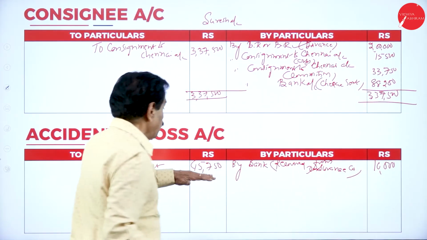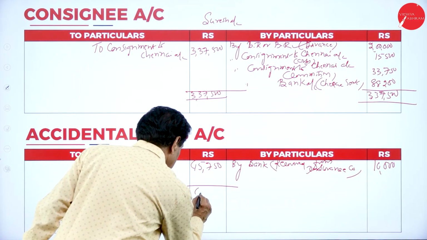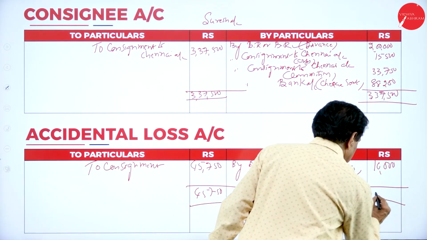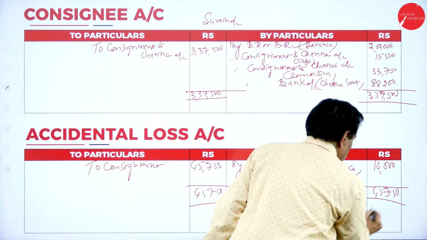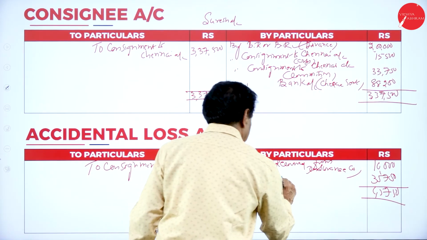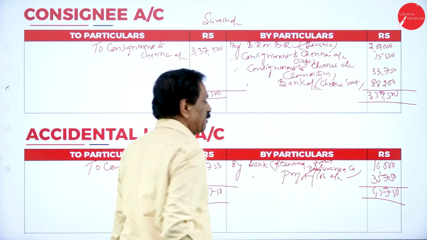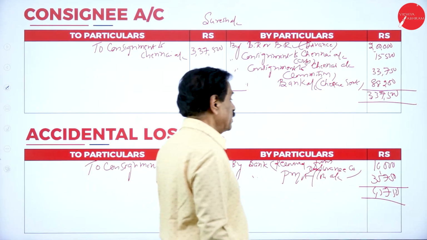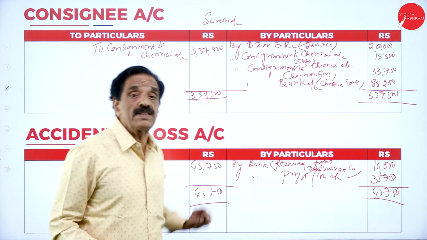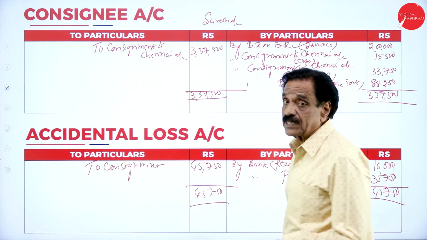What's the total loss? 45,750. How much you recover? 10,000. Difference is 35,750. By profit and loss, 35,750 is the loss. Out of 45,750, how much recovered? 10,000. How much could not be recovered? 35,750. Hope you can understand this point.